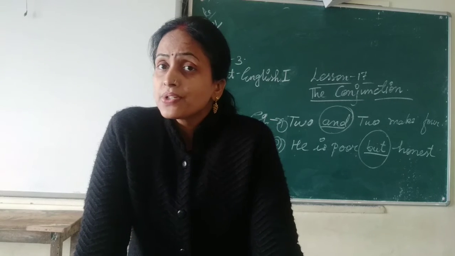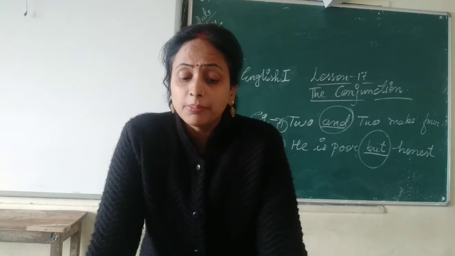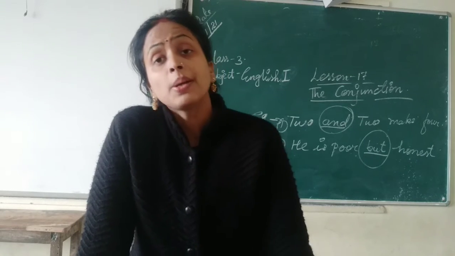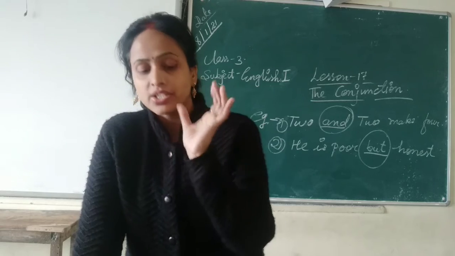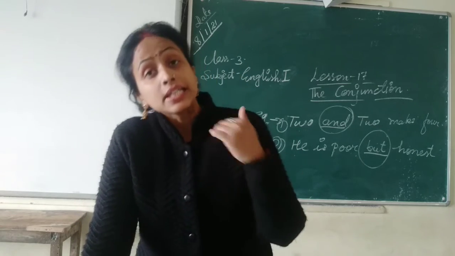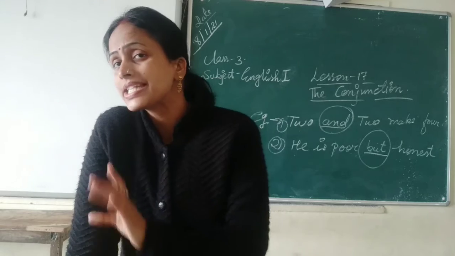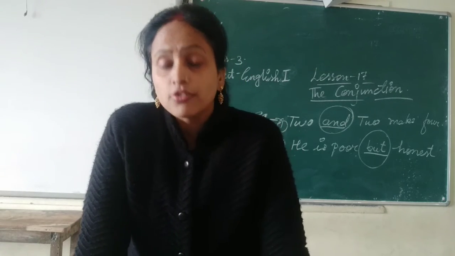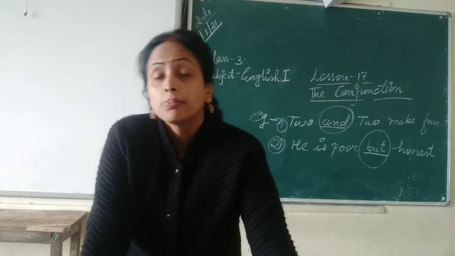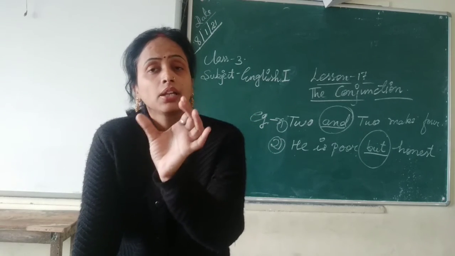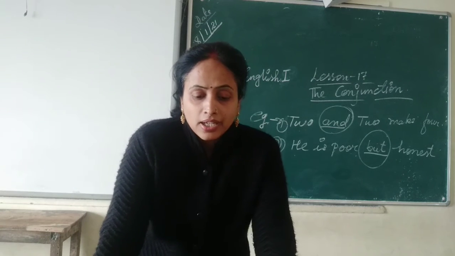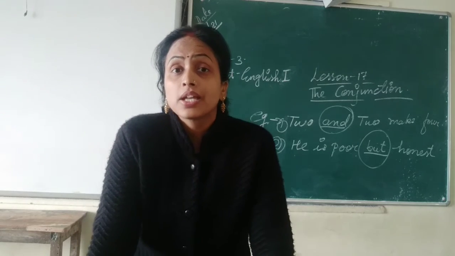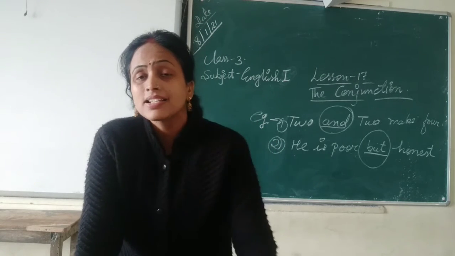Some other examples of conjunctions are, suppose you can say, I missed the bus although I ran fast. Although is what? It is the conjunction. They are rich yet sad. So yet is what? Here conjunction. Do not go before we come. So before here is a conjunction. Understand? Again, will you wait till I return? So here till is a conjunction.